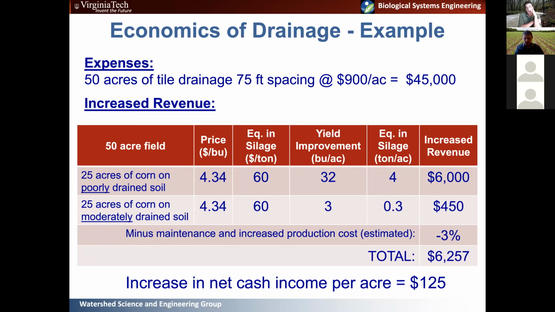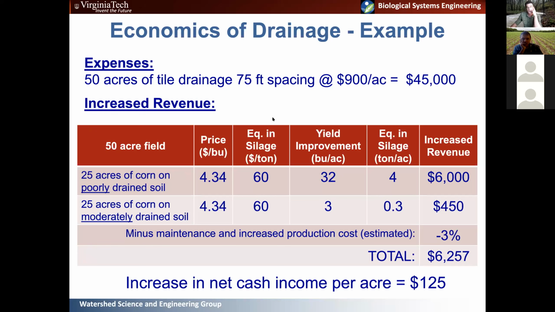But let's say on this 50-acre field, half of it was poorly drained and half of it was pretty well drained. So you're probably going to see a much bigger yield improvement on that poorly drained soil once you drain it than you are on that moderately drained soil. But for this example, let's assume we drain all of it.